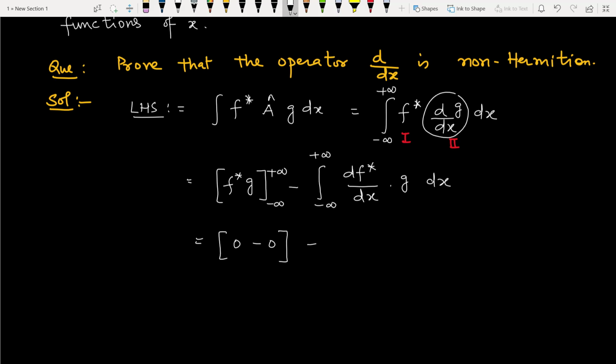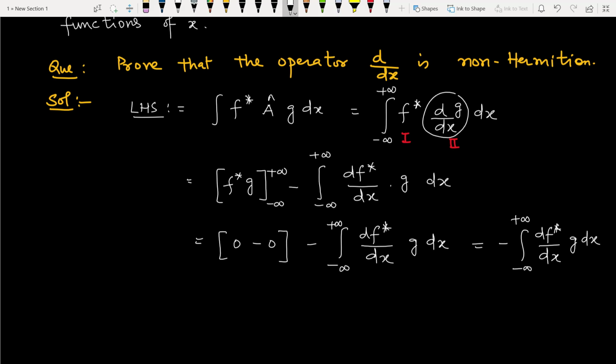So it will be minus integral from minus infinity to plus infinity df star by dx g dx. Right hand side